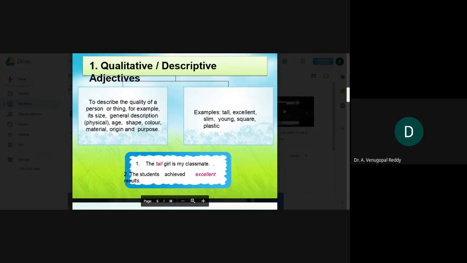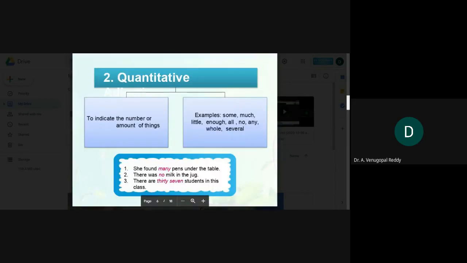Let us see another type of adjective, that is quantitative. Quantitative adjectives indicate the number or amount of things. They show the quantity of something: how much? For example, some, much, little, enough, all, whole. These are all examples of quantitative adjectives. Let us see a few example sentences.